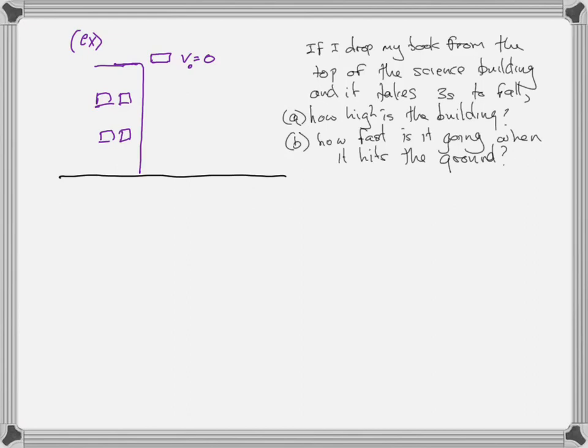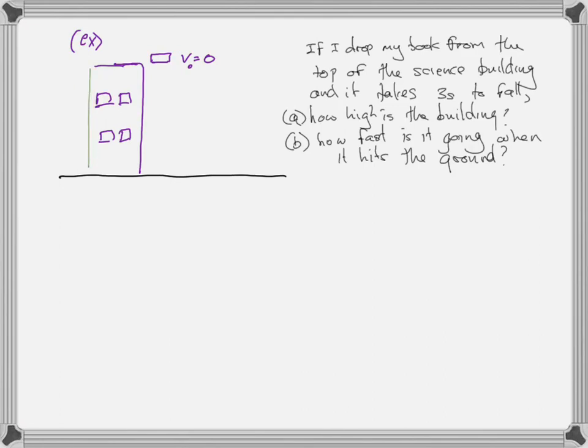So, this is really important. When we ask the question, how fast is it going when it hits the ground, we mean the instant before it hits the ground, not after, not when it's going zero, but when it's still accelerating under the influence of gravity. Okay, so let's see how to attack this problem in general. In general, how do we attack a problem? The first thing we do is we draw a picture. And so here I've drawn a picture.